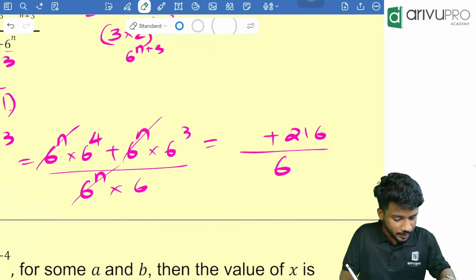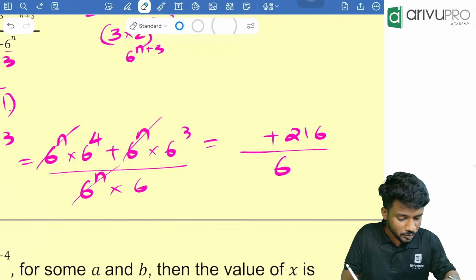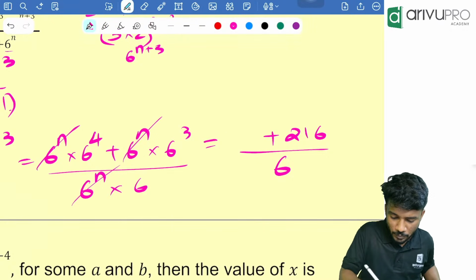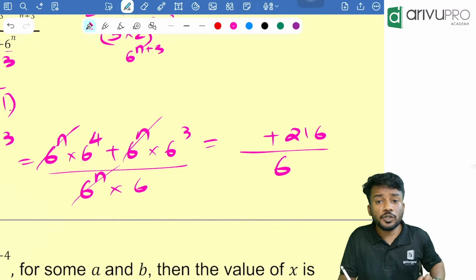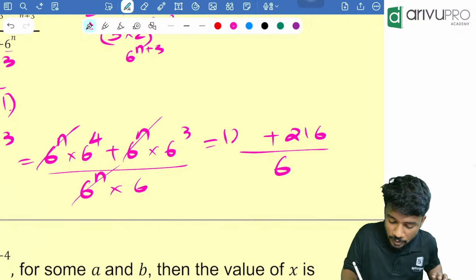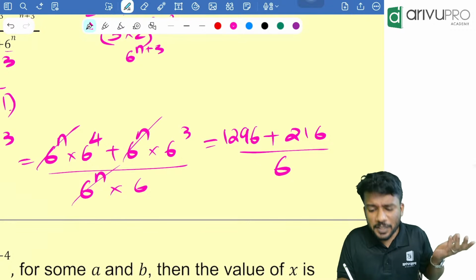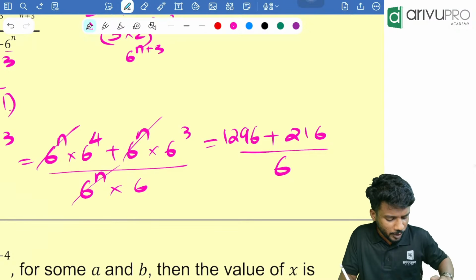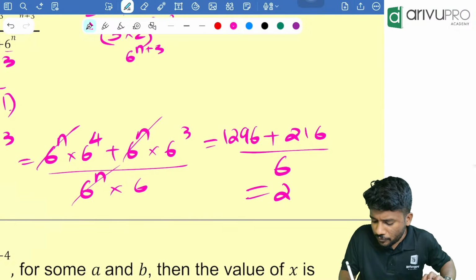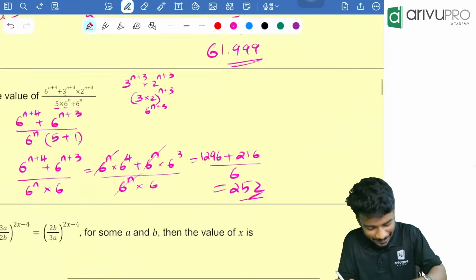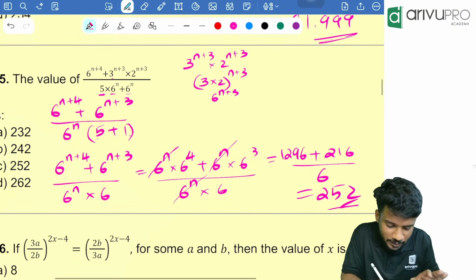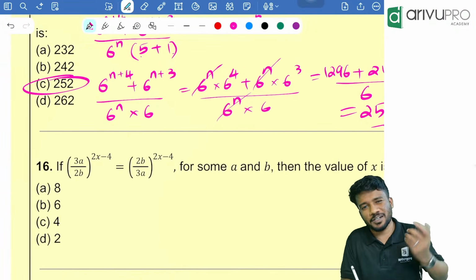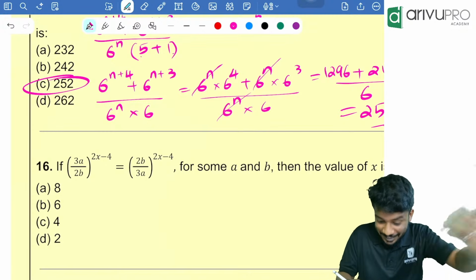Before that, I'll write the value over here. 6 into 6 into 6 into 6, so you are getting 1296. 1296 plus 216 divided by 6 is how much? It is nothing but 252. Don't make silly mistakes, just like how I did it. Usually the mistakes happen when we read the question, so try to avoid that. Take me as an example to avoid it.